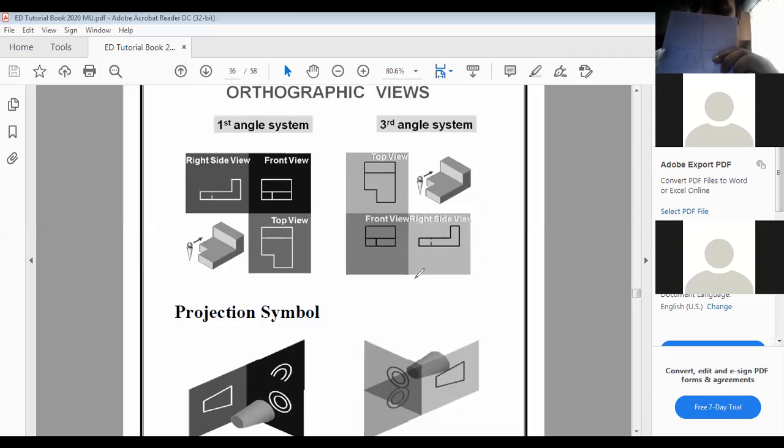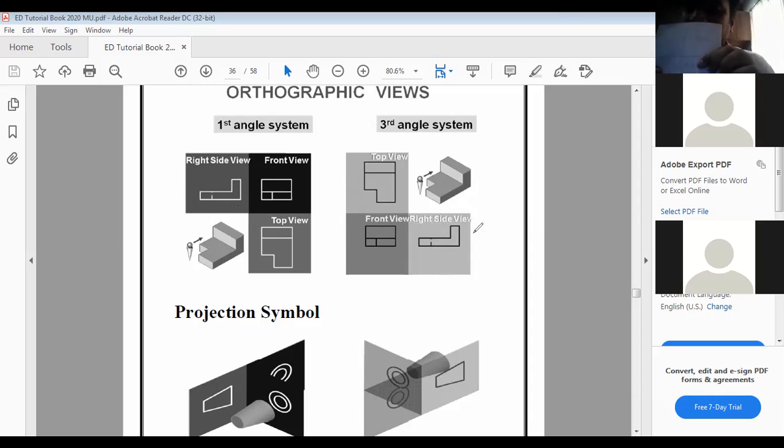Now we have left and right side. In the first angle projection method, right hand side view will be above the x-axis adjoining the front view. Here in the third angle projection method, right hand side view will remain on the right hand side and left hand side view will be made on the left hand side of the front view. Here we do not have any exchange of the side views, but it will be made below the x-axis.